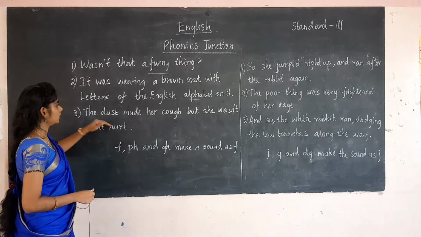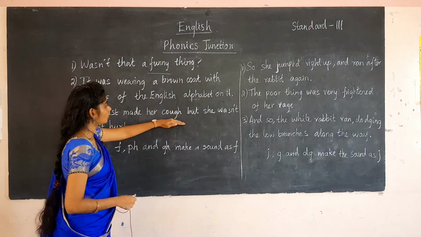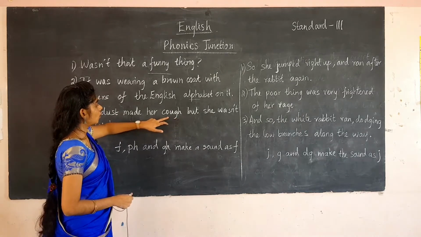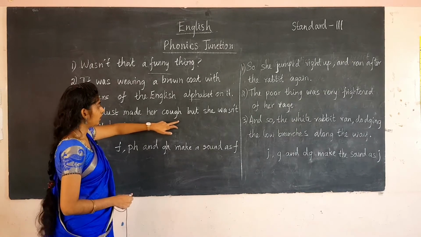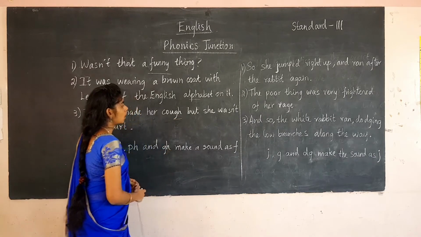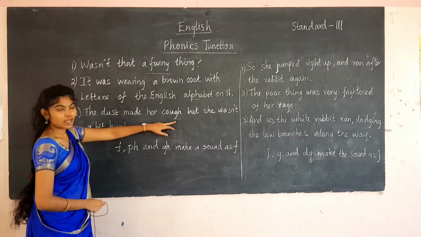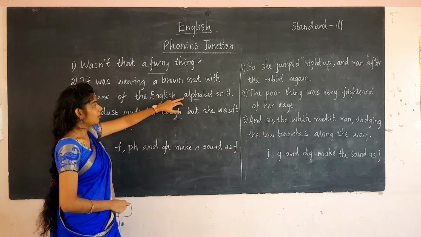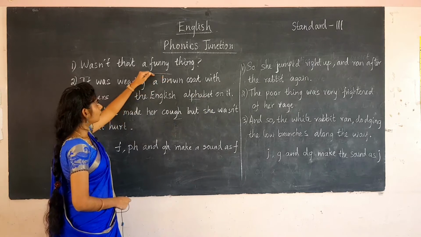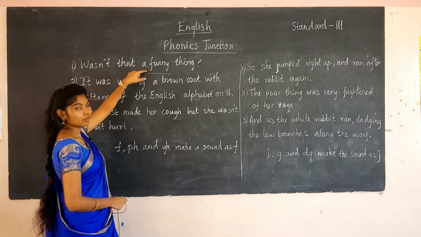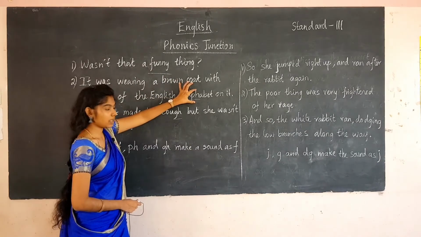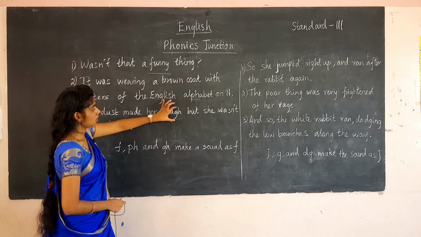And the next line: the dust made her cough but she wasn't a bit hurt. Here the word is cough. GH pronounces F. Cough, F, cough, like that. So here GH represents the sound F. In alphabet, F. And here funny, F. Its pronunciation is F here. And here for PH, its pronunciation is F. And here GH, the pronunciation is F.